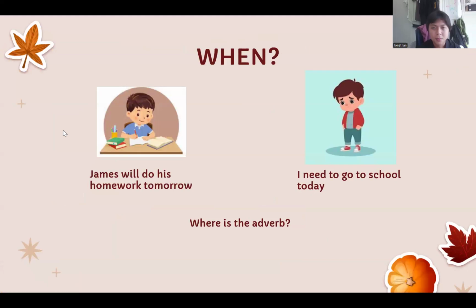Here's an example. James will do his homework tomorrow. So, what's the word that tells you when he will do his homework? That's going to be tomorrow. And the next example is, I will need to go to school today. What's the word that tells you when he needs to go to school? That's going to be today. So these are the two adverbs.